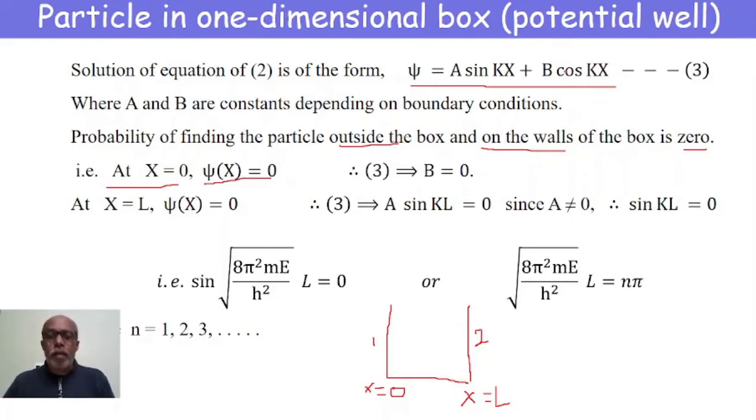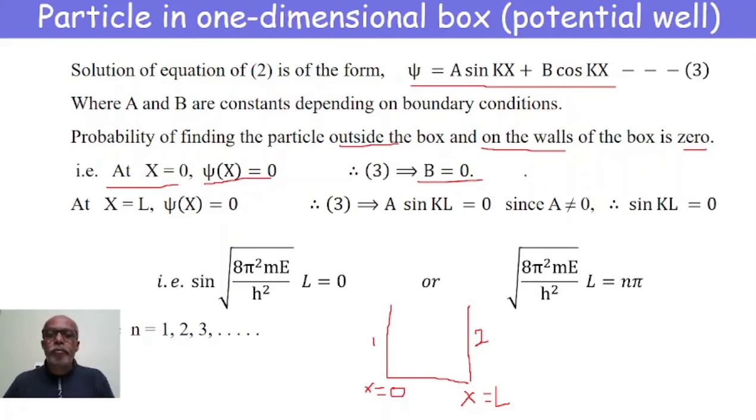If we substitute these values in equation 3, we get ψ becomes 0 = A sin kx + B cos kx. Since sin 0 is 0 and cos 0 is 1, 0 equals 0 plus B into 1. Therefore B, nothing but B, is equal to 0.